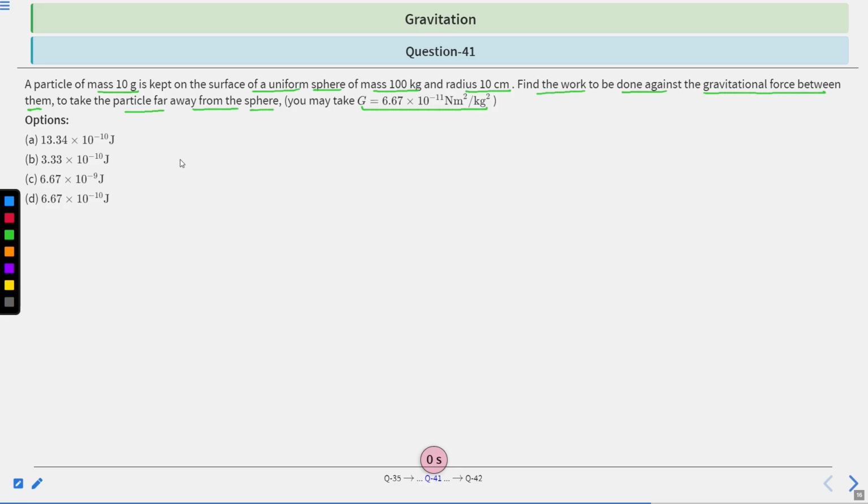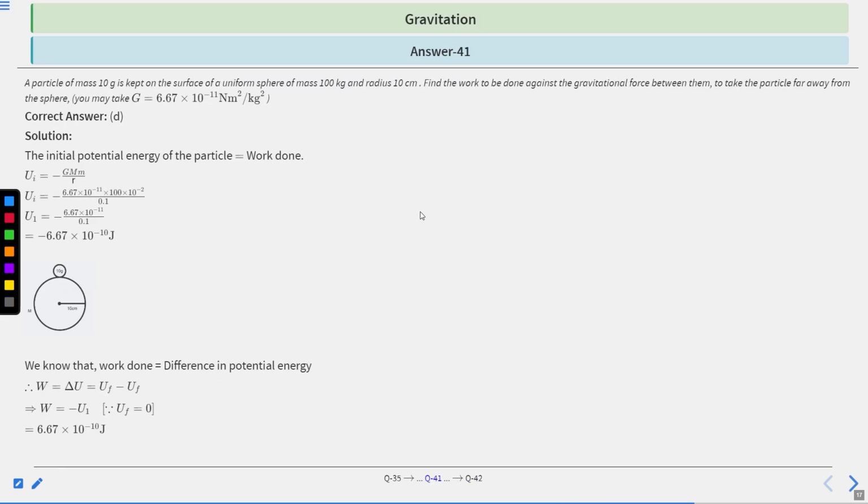Let's find a solution. According to the question, the initial potential energy of the particle is equal to the work done. This is the formula the question asks for: work to be done against the gravitational force. So use this concept: the initial potential energy of the particle is equal to the work done.